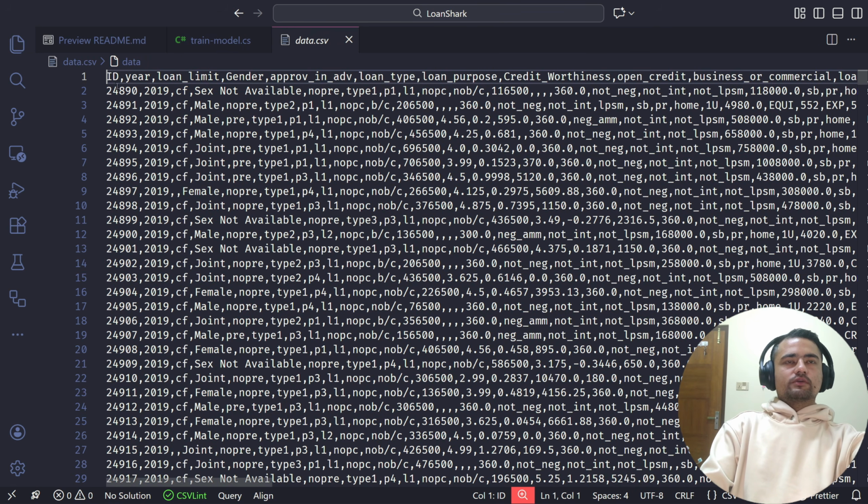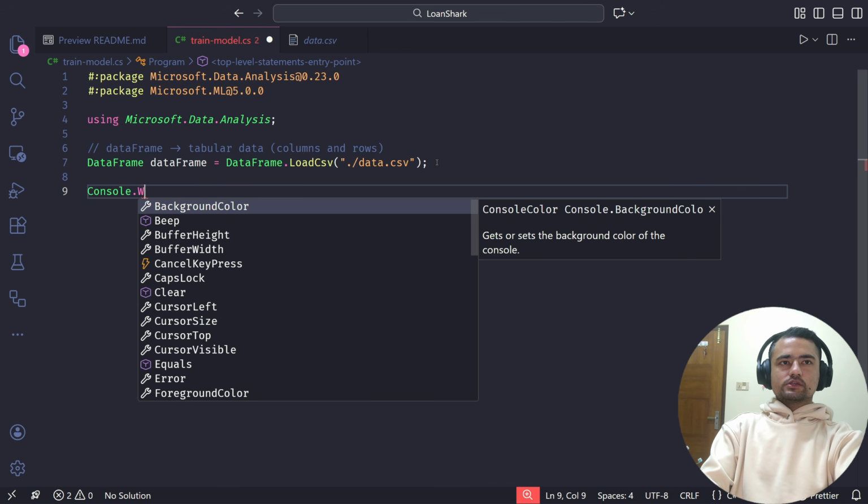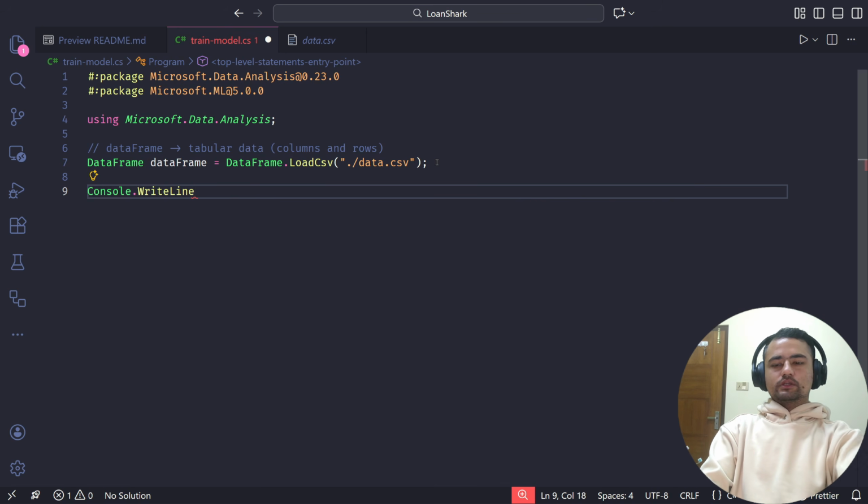In our case, we have columns like ID, year, loan limit, gender, and all. And we also have all this data represented as rows. Horizontal structures are rows, vertical structures are columns. Now, while navigating through the data frame, let's say I want the loan limit for the third row. Okay, so this is the third row. I want the loan limit for the third row. What I can do is I can just do Console.WriteLine.